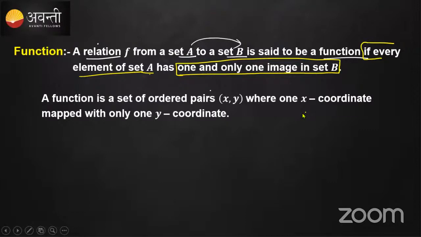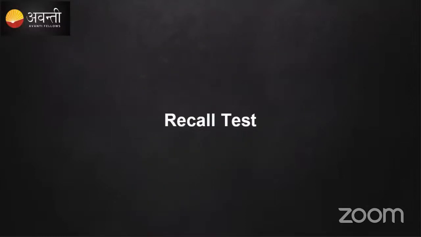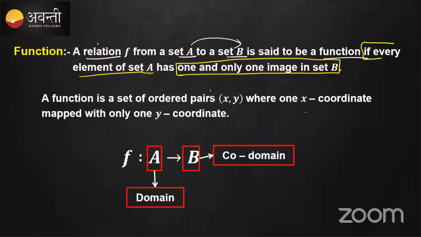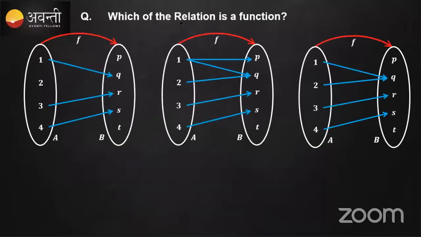This function is also represented as an ordered pair (x, y), and symbolically we can write f: A → B. This A we call the domain, and this B we call the codomain. Is this clear? Can you recall the functions chapter from the 11th class? The function maps from A to B. Correct.